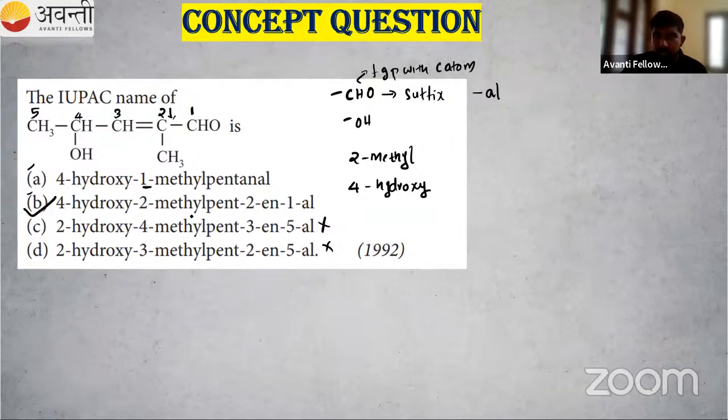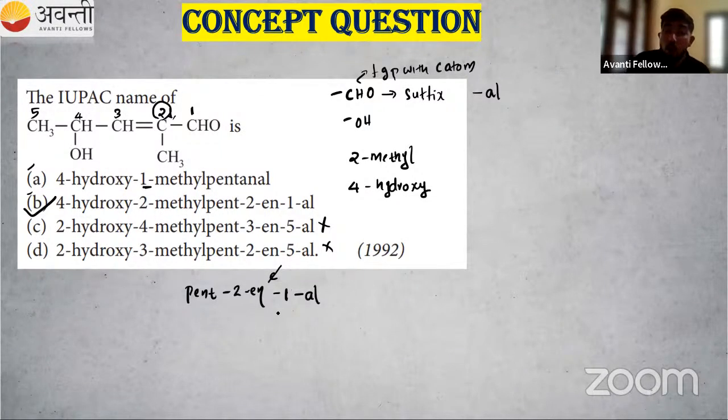So that is 2-methyl. Then the word root, that is pent. Then one more thing is missing, that is our double bond. So in the second position, we have a double bond, that is pent-2-en. Okay. Then there is the e. I am removing that e. Why? Because al is coming, and a is a vowel. Then this CHO group is present in the first position, so 1-al. We can also remove this one. You can directly write it as pent-2-en-1-al. So the correct option is option number B.